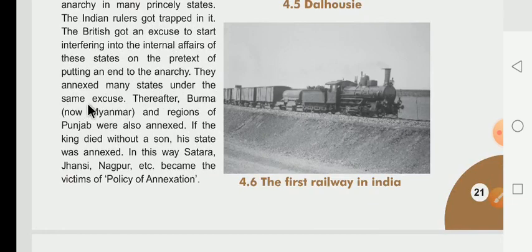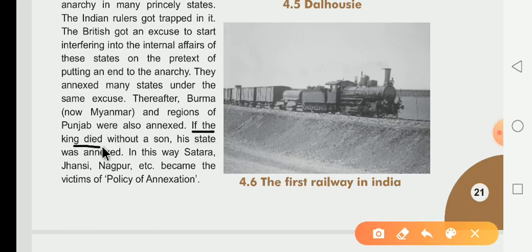Many princely states were annexed under the same excuses, and thereafter Burma, now Myanmar, and the region of the Punjab were also annexed by the British. If the king died without a son, dear children, this is the most important thing of the annexation policy of Dalhousie. What if the king died without a son? If the king died without a son, the state was annexed.